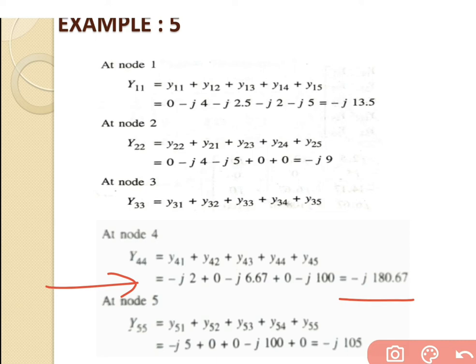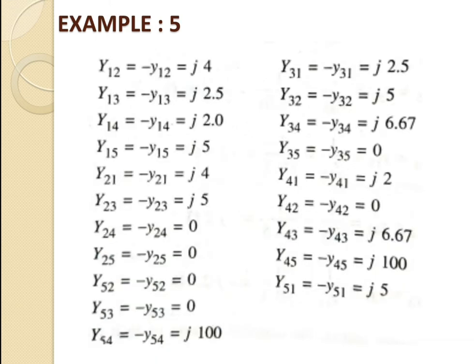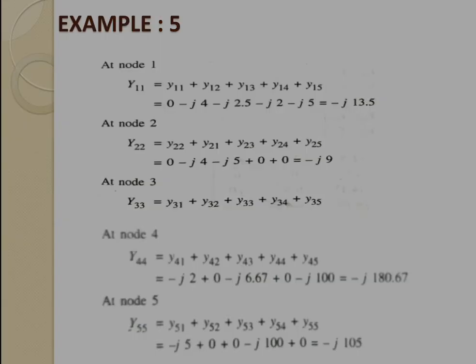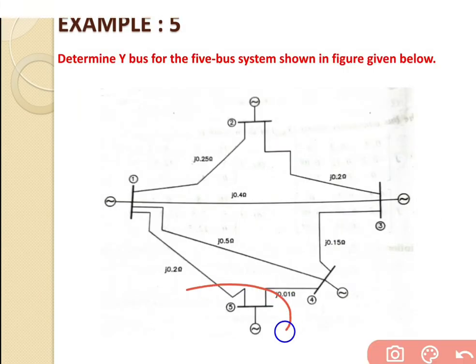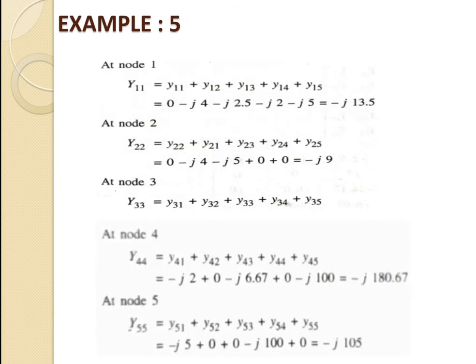Then after, we will go to node number 5, or bus number 5. At node number 5, from the figure, it is clear that only 2 buses are connected at bus number 5, and the remaining 3 buses are not connected. The first line is 1 to 5, and the second is 4 to 5, connected at bus number 5. Based on that, we will write the general equation: y55 is equal to y51 plus y52 plus y53 plus y54 plus y55.